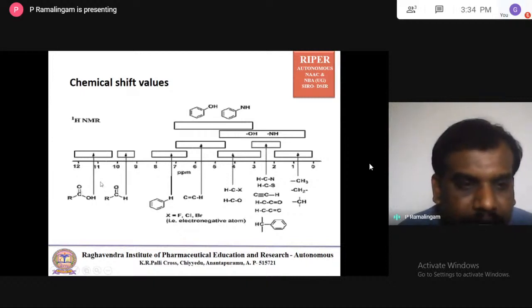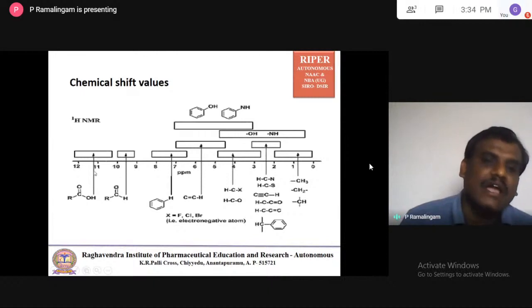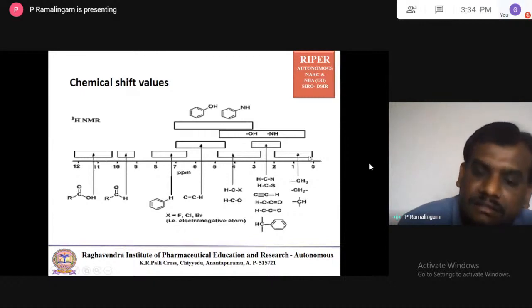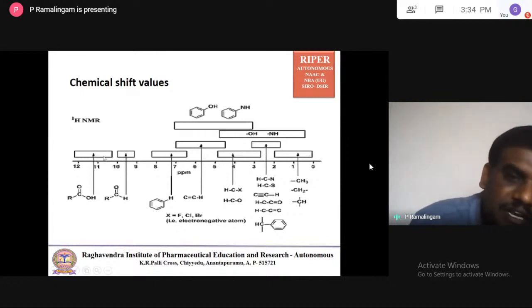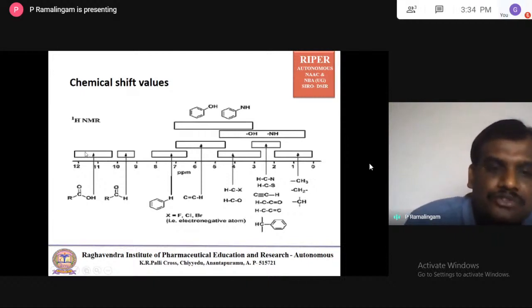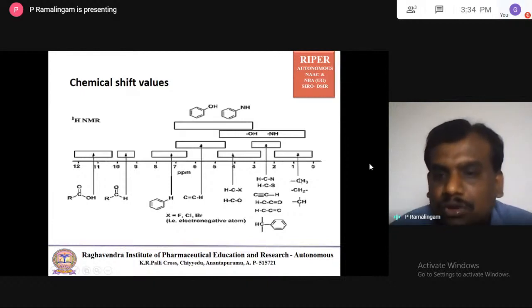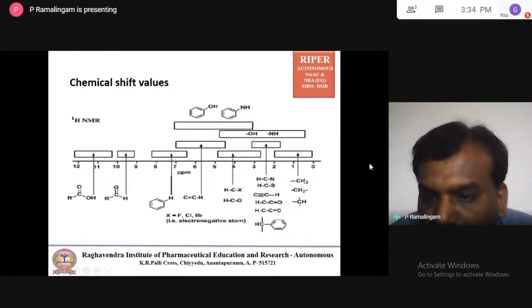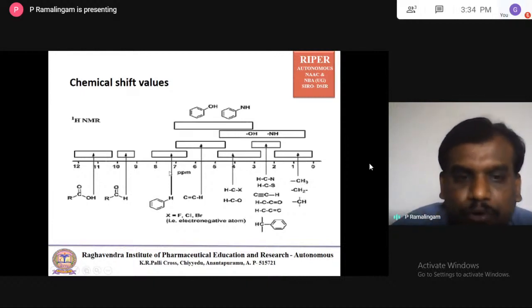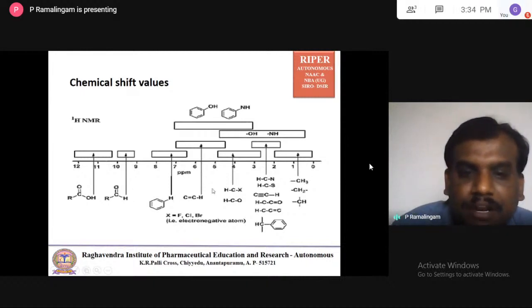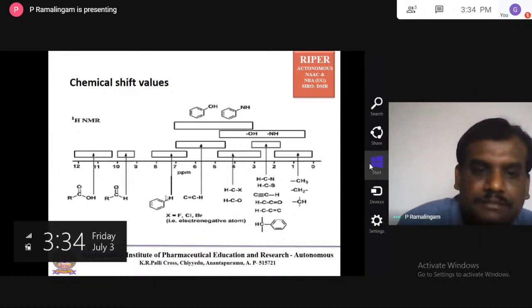So it is completely shifted towards a higher delta value, and this is called de-shielding. When a proton position is moving away from TMS, it's called de-shielding. When a proton position is moving towards TMS, it's called shielding. So these protons are shielded, and these protons are de-shielded. When compared to these two, this is shielded, this is de-shielded.